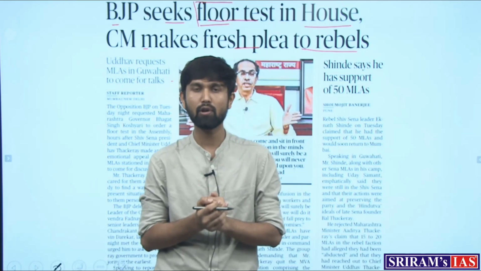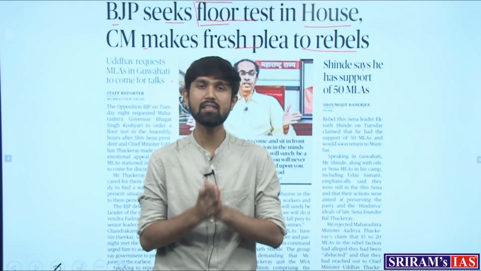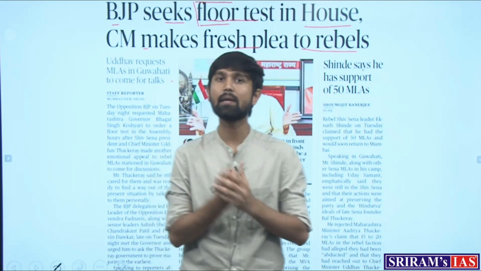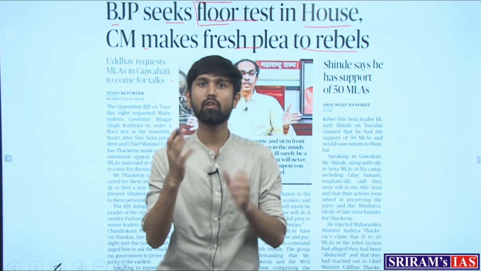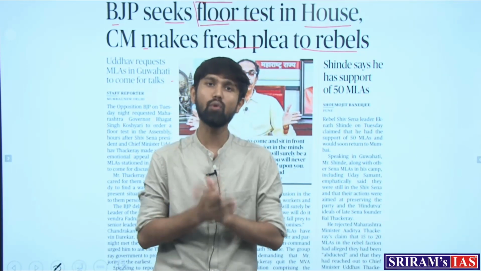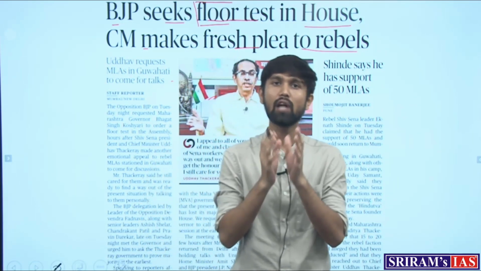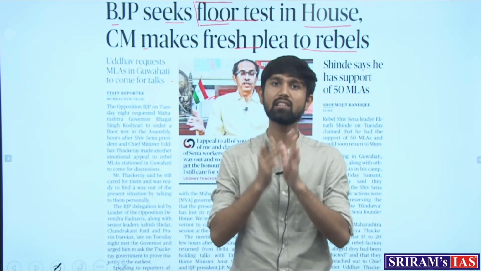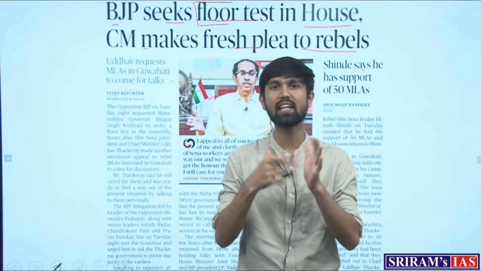Now, what happened is that the second in line from the Shiv Sena party, along with other MLAs who are now known as the rebel MLAs, want to split from the party. They want to leave the party and join another party or form the government through other means. The rebel MLAs now say that they are more than 30 in number, and with increasing days their strength is increasing.